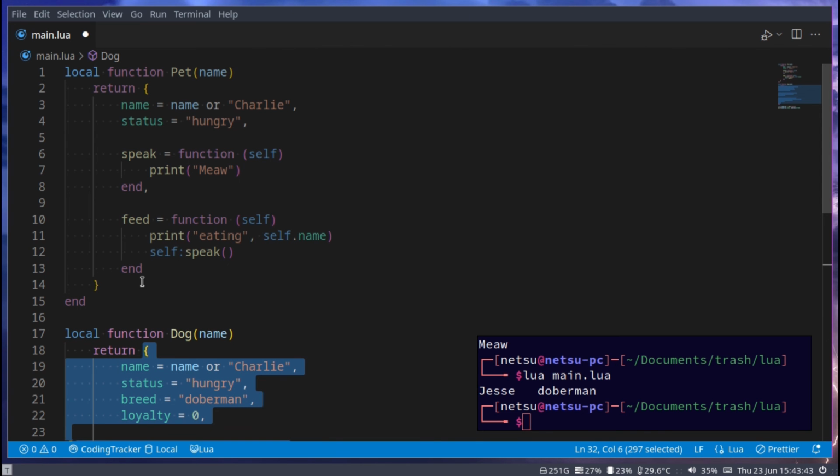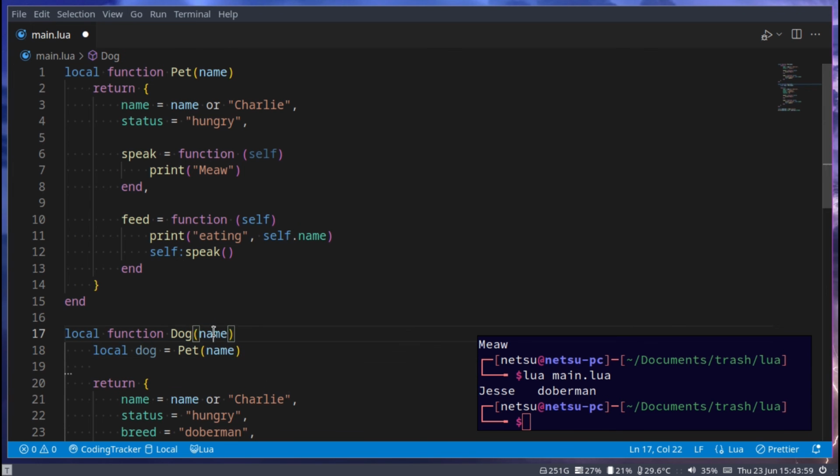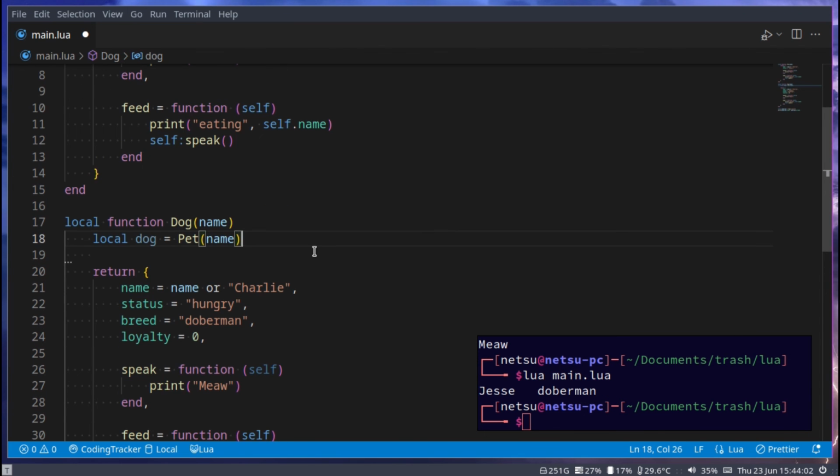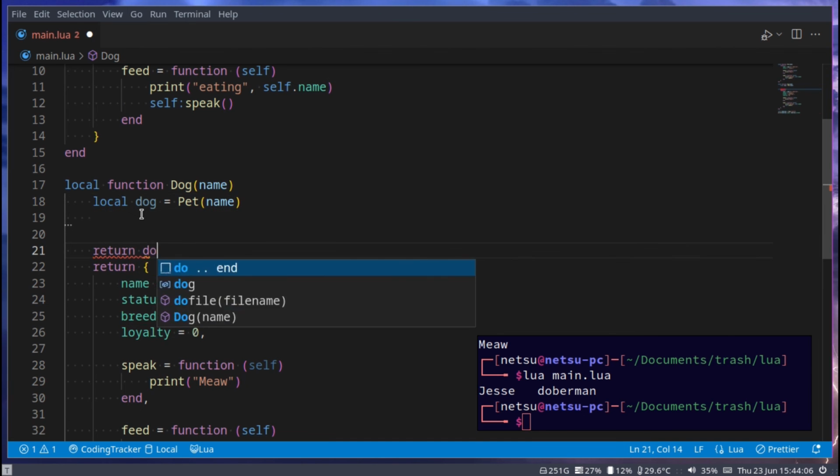Inheritance is when you inherit all of the different types of properties in one object and you use it in another. So here we could say local dog is equal to pet, and we pass in this name that gets passed into dog. Cool. Now we return dog.